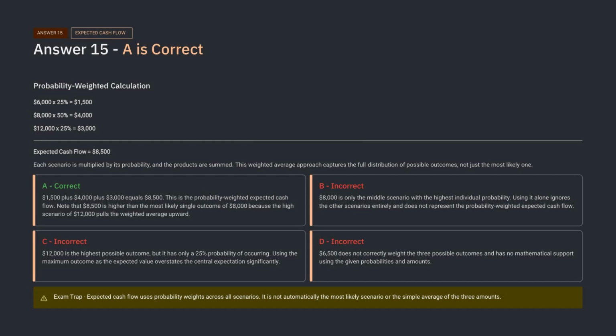$6,000 at 25% gives $1,500, $8,000 at 50% gives $4,000, $12,000 at 25% gives $3,000. The total is $8,500. Option B is wrong because $8,000 is only the most likely single scenario, not the weighted average. Option C is wrong because $12,000 is only the maximum outcome. Option D is wrong because it does not correctly weight all scenarios. Expected cash flow uses all outcomes.